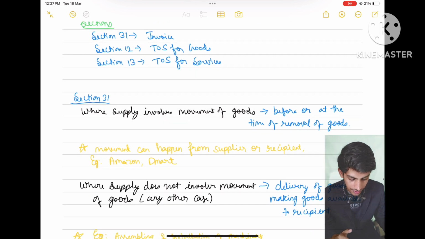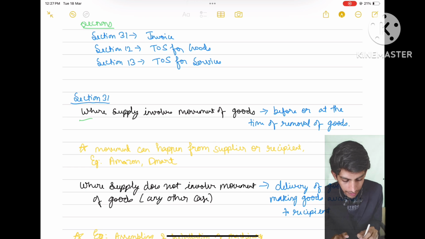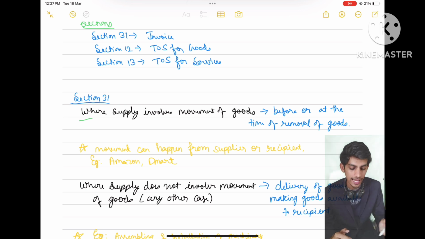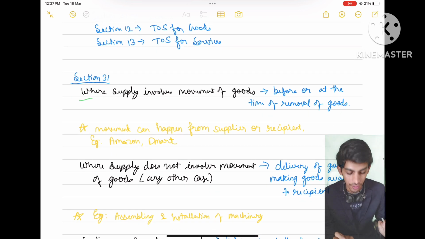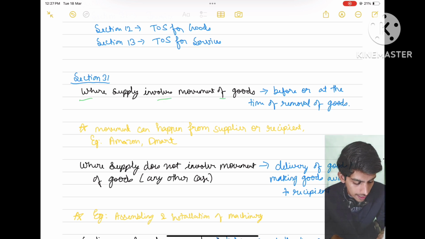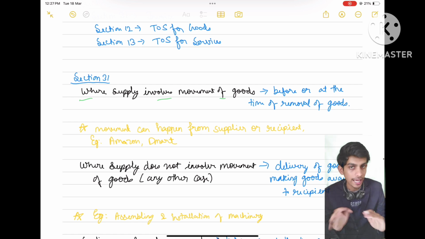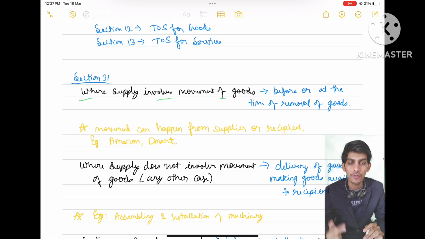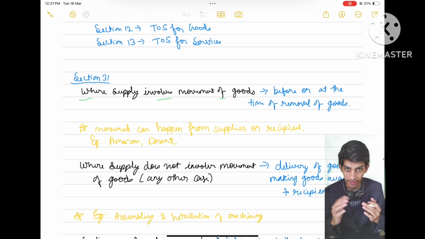So let's first discuss section 31, time limit for issue of invoice. In this first provision, law says where supply involves any movement of goods, like goods are moving from supplier to recipient. It can be moved by the supplier itself, like when you order something from Amazon, it delivers the products to you, or it can be moved by the recipient itself.